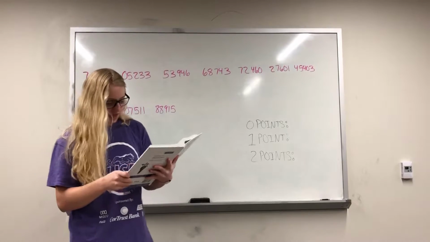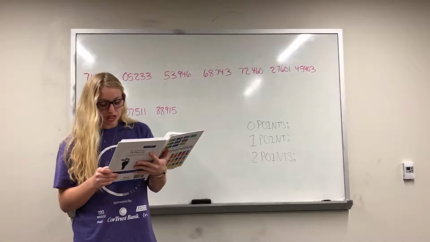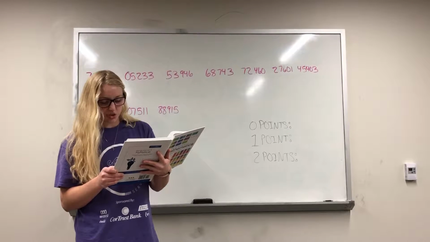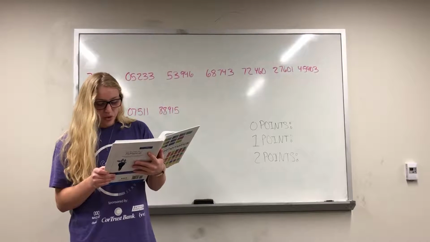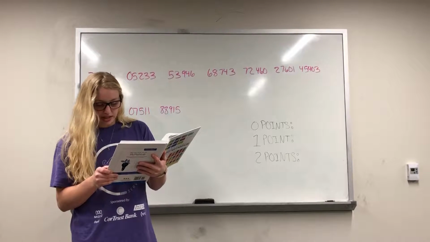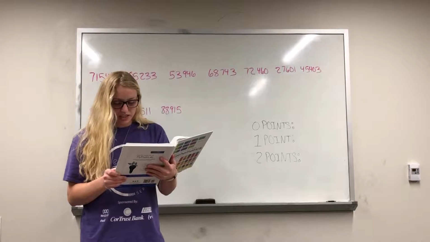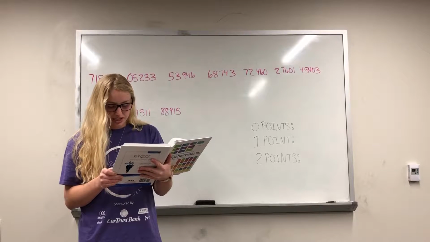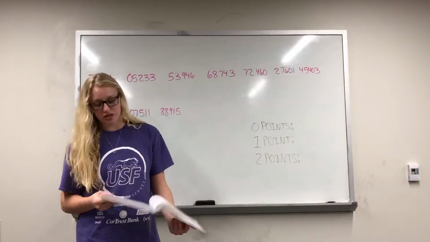I'll read it to you. Assume Carmen Smith, a basketball player, makes free throws with 80% probability of success and is placed in a one-on-one situation where she is given a second foul shot if and only if the first shot goes through the basket. If you assume successive shots are independent, simulate the 25 attempts from the foul line in one-on-one situations to determine how many times we would expect Carmen to score 0 points, 1 point, or 2 points.